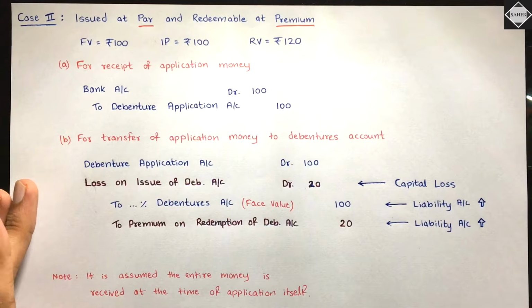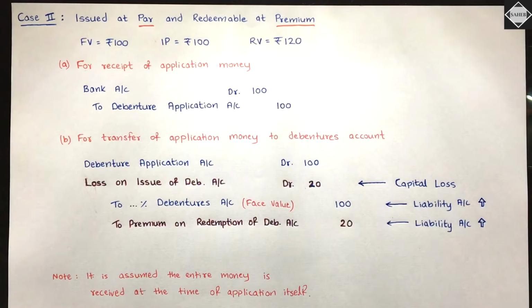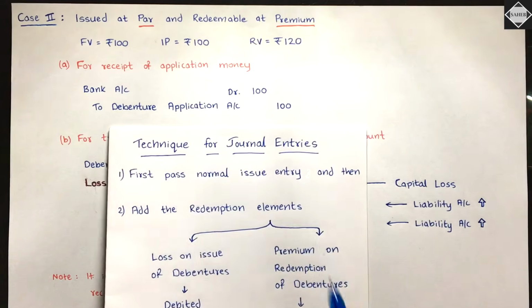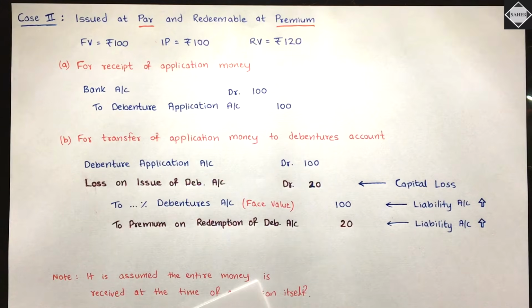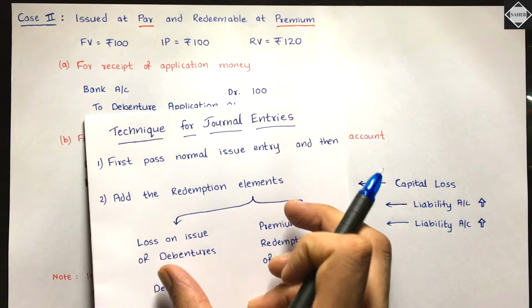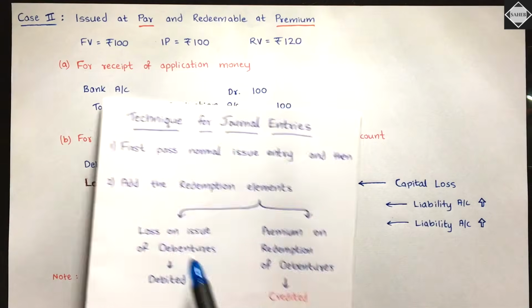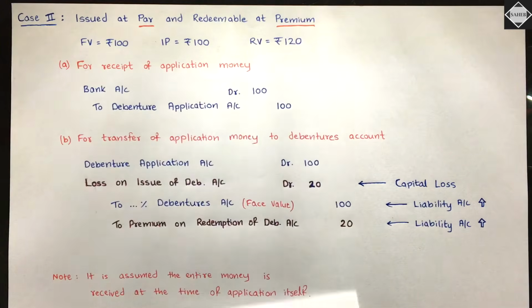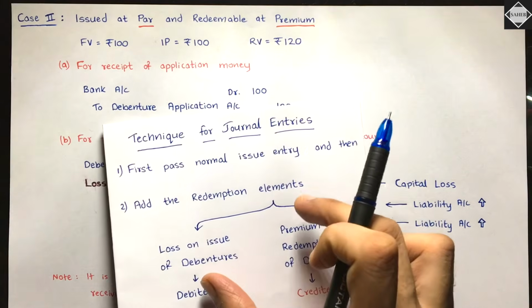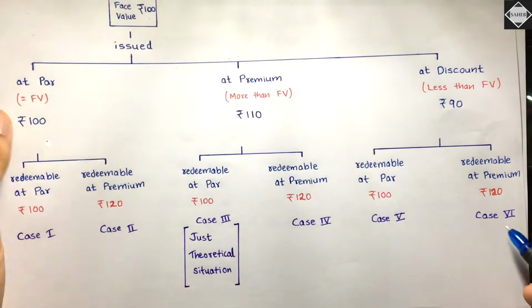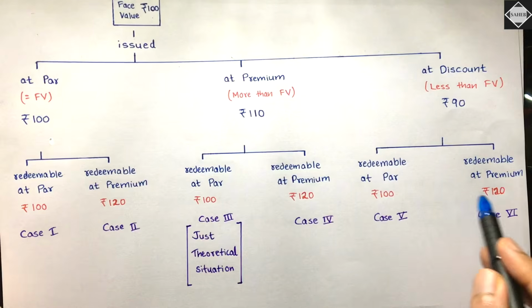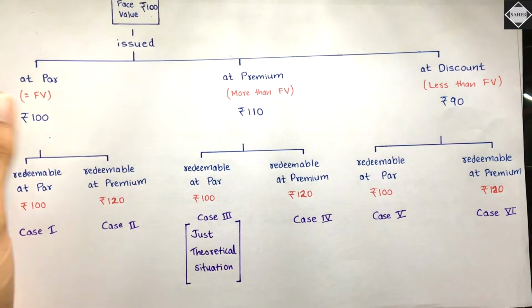Okay. So these were the entries of case 2. Easy. It's really simple. Don't worry. Just follow the technique. First, pass the normal issue entry as I explained, debenture application to percentage debentures, and then put these two things, redemption elements, in that entry. This will happen only in case 2, case 4 and case 6, when redemption is at premium. Is that clear? Simple and straightforward.